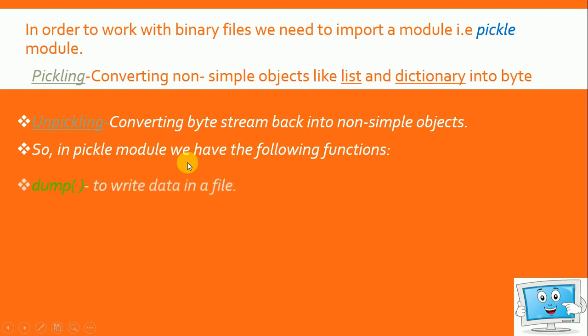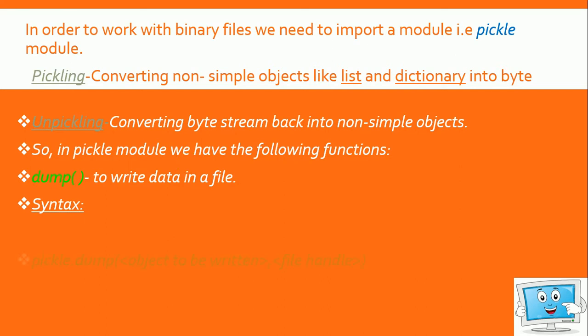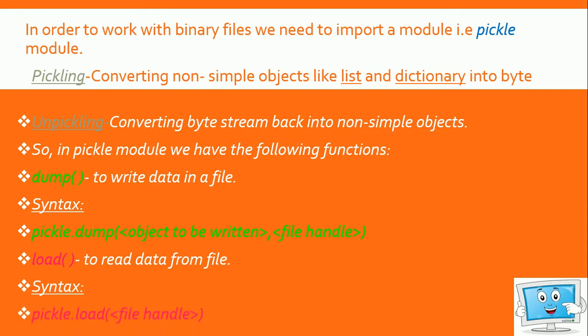So in the pickle module we have two functions, just like in a text file you have read and write functions. In the pickle module you have the dump function, which is used to write the data in a file. The syntax of the dump function is pickle.dump(object to be written, file handle). Object means it can be either a list or a dictionary, and the file handle is the one through which you opened the file. Then next we have the load function, which helps to read the data from the file, जिसमें से आप फाइल में से डेटा को रीड करके डिस्प्ले करा सकते हैं. The syntax of the load function is pickle.load, and in the bracket you provide the file handle.